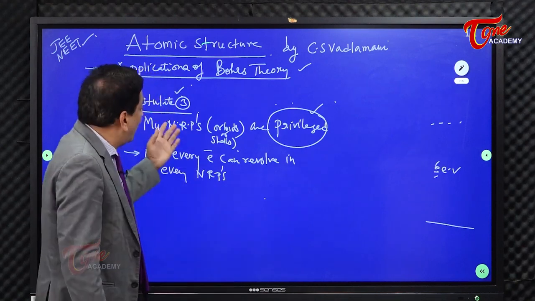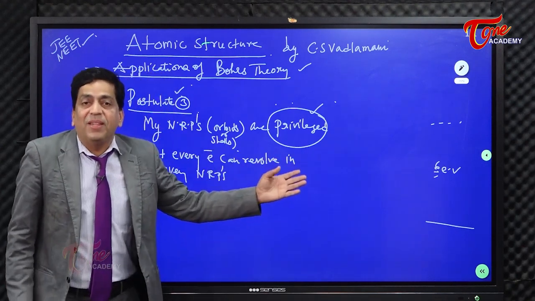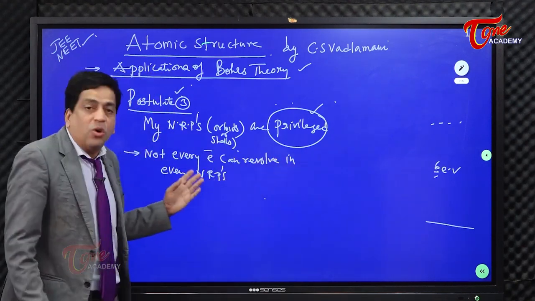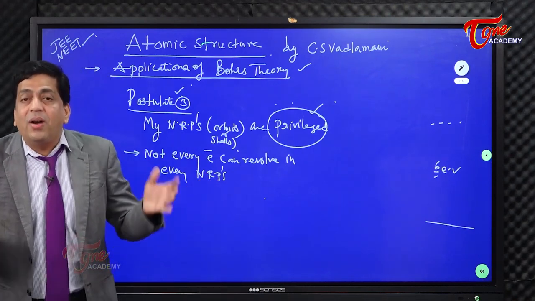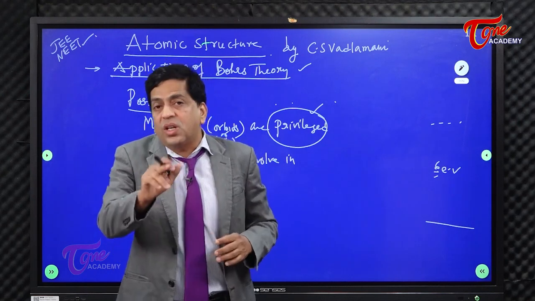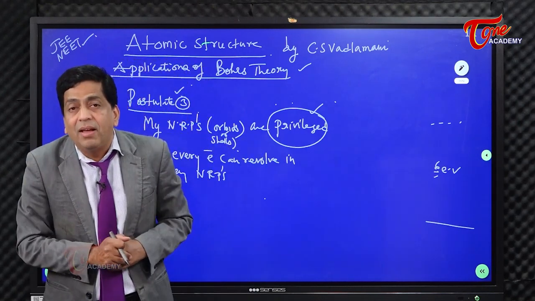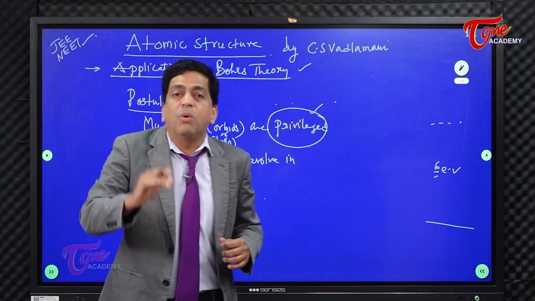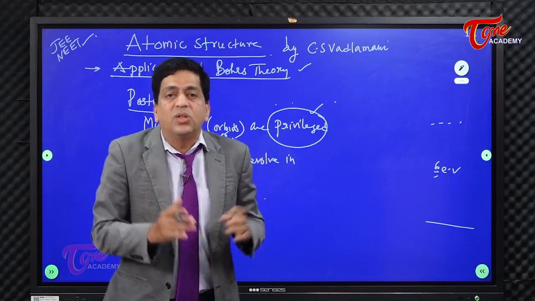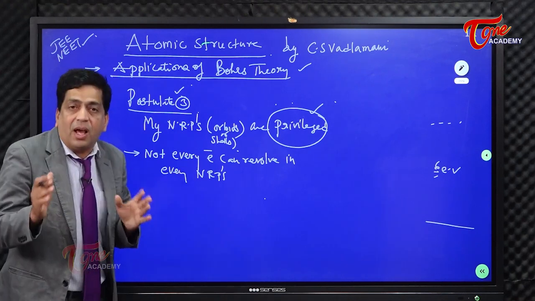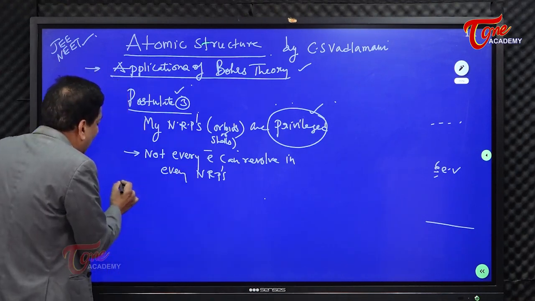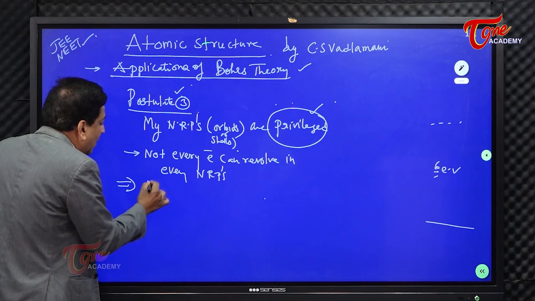Similarly, when you say that the NRPs are privileged, it means that not every electron can revolve in every NRP which he is proposing. What is the condition for you to travel in the plane? You must be working for Indian Airlines.